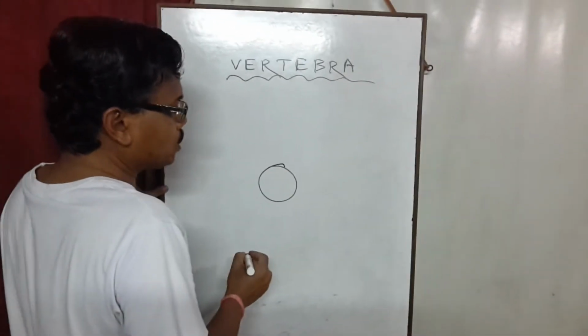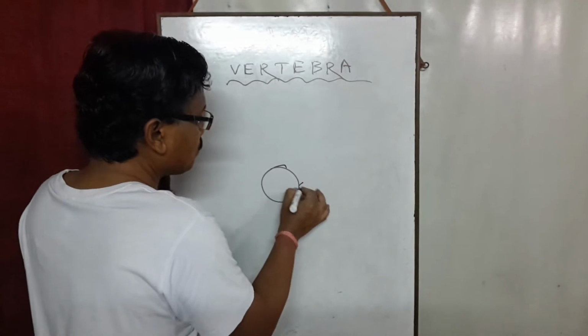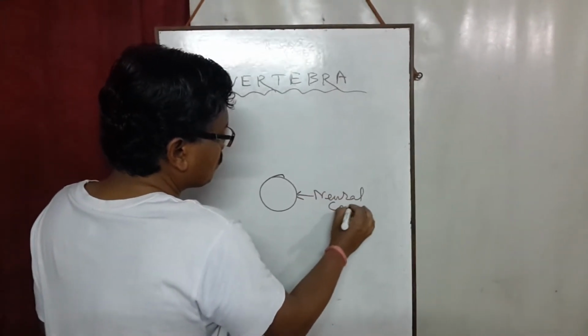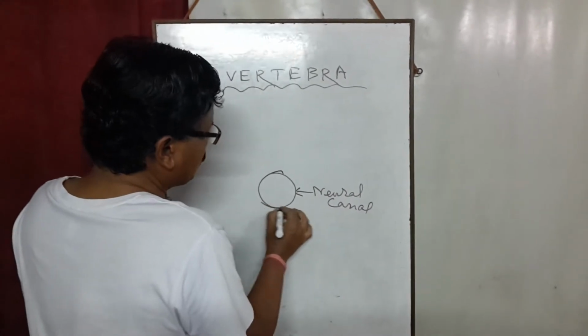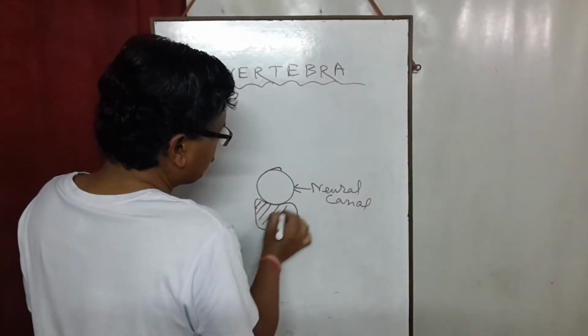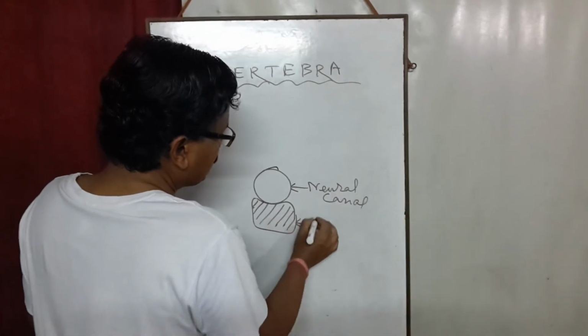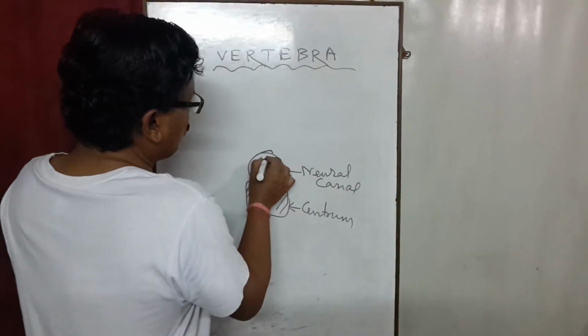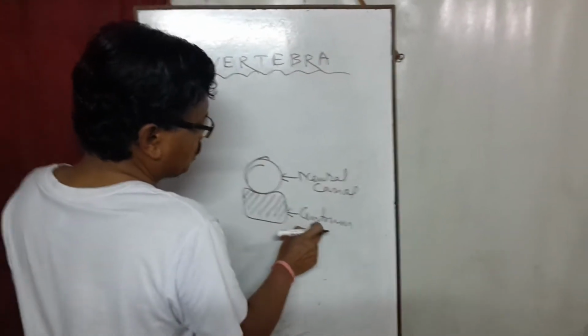This circular structure is the neural canal. Below this neural canal there is a structure like this. This structure is called centrum.